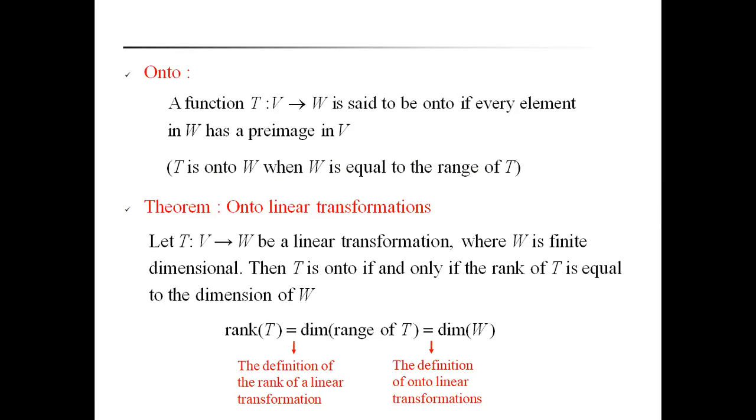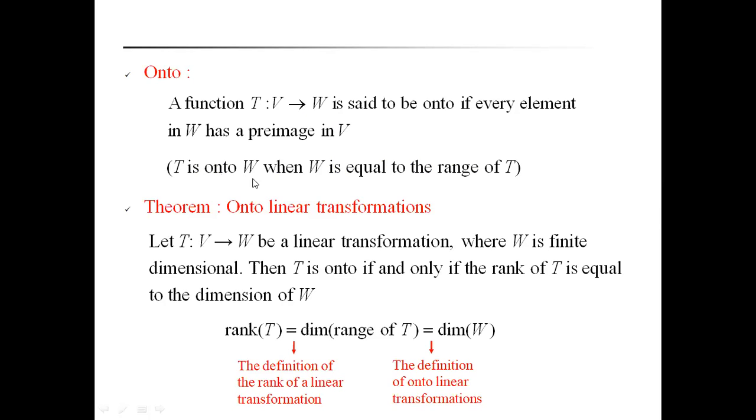The same definition we can apply for the linear transformation. A function T from V to W is said to be an onto mapping if every element in W has a pre-image in V. That means every element of the codomain set has a pre-image in V, not except even one element. Therefore, every element of W has a pre-image in V, then we say that the function is onto.